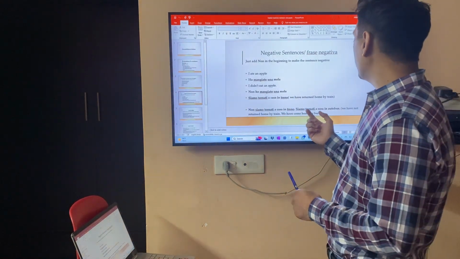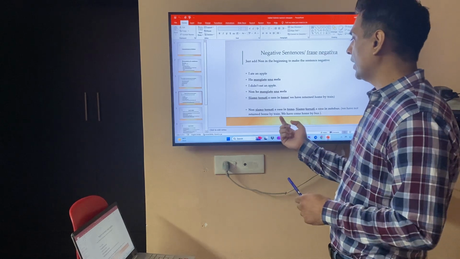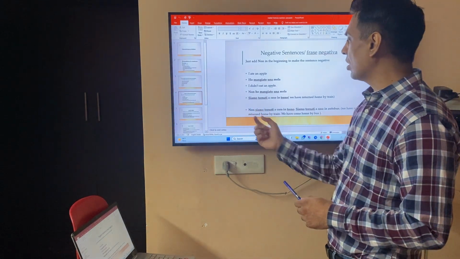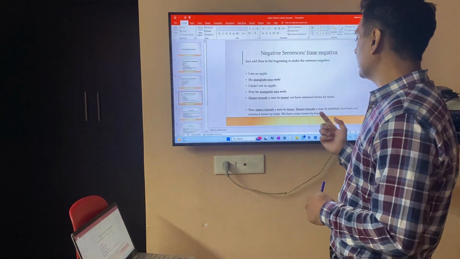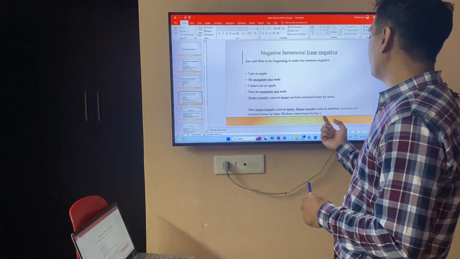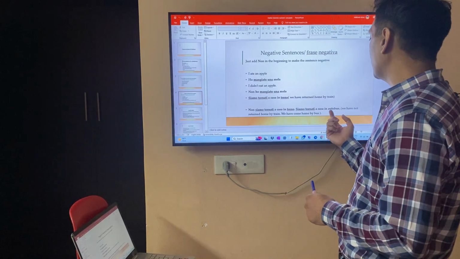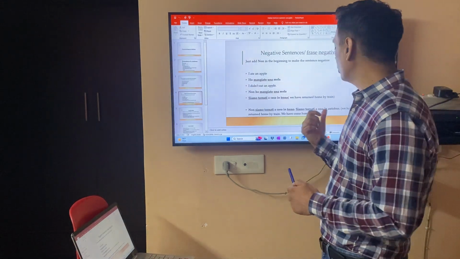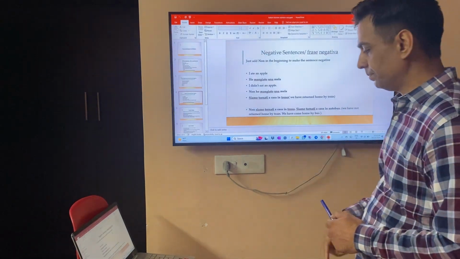And if you want to say we have not returned home by train, just prefix non. Non siamo tornati a casa in treno. We have come home by bus. Siamo tornati a casa in autobus. Autobus is Italian for bus.